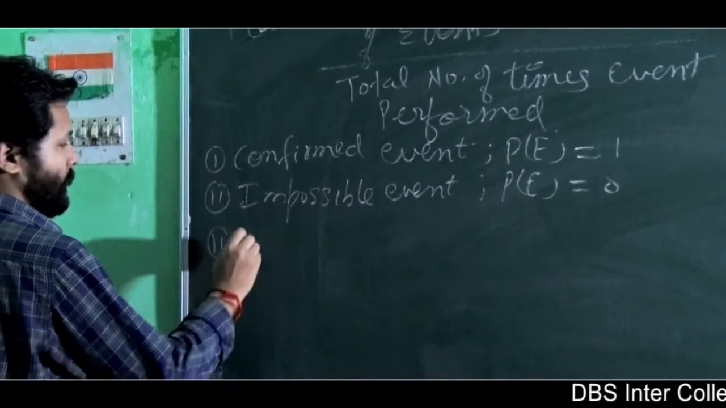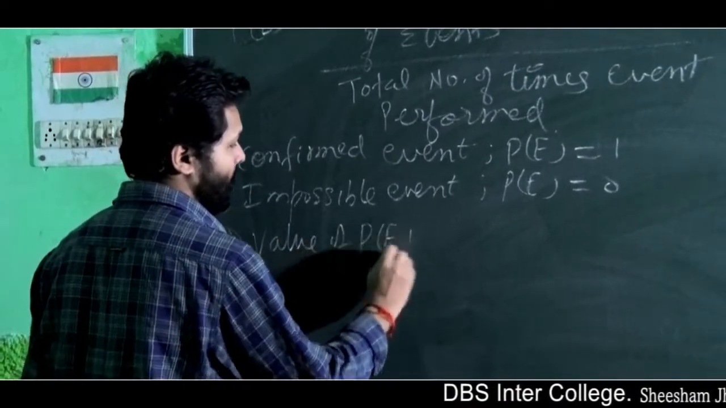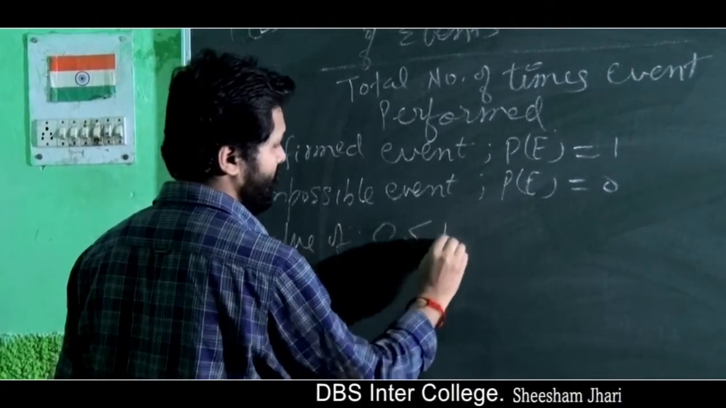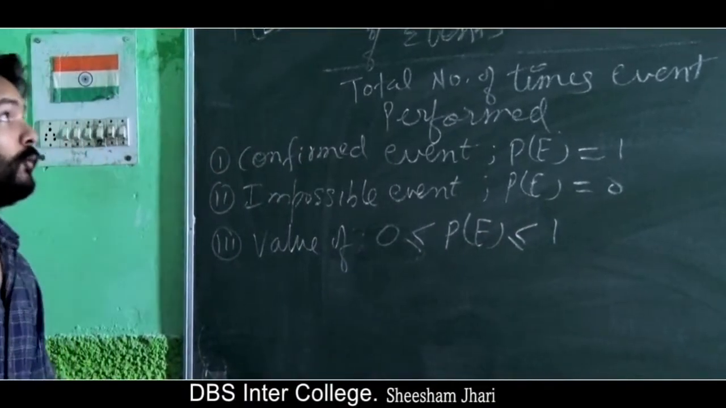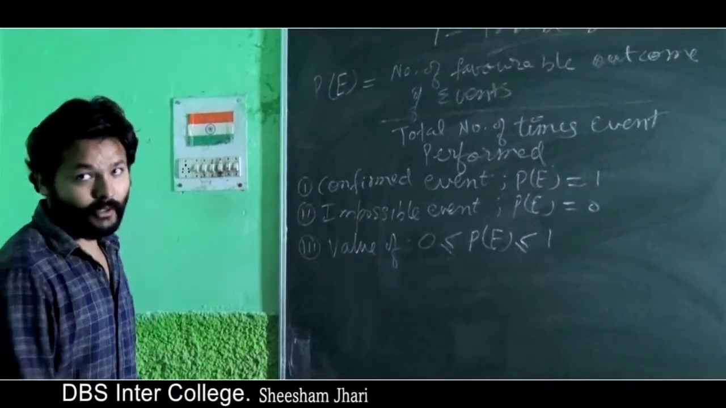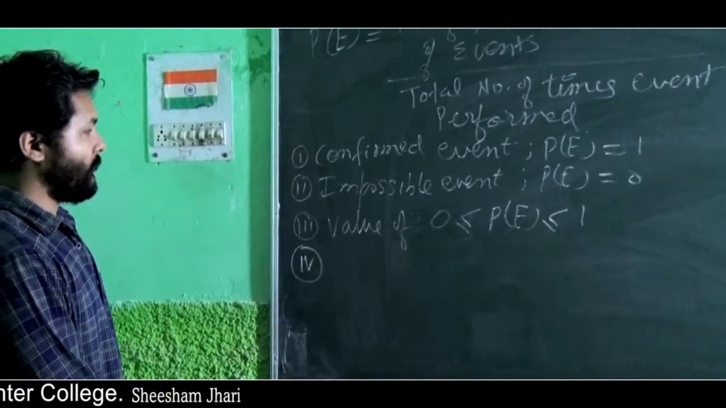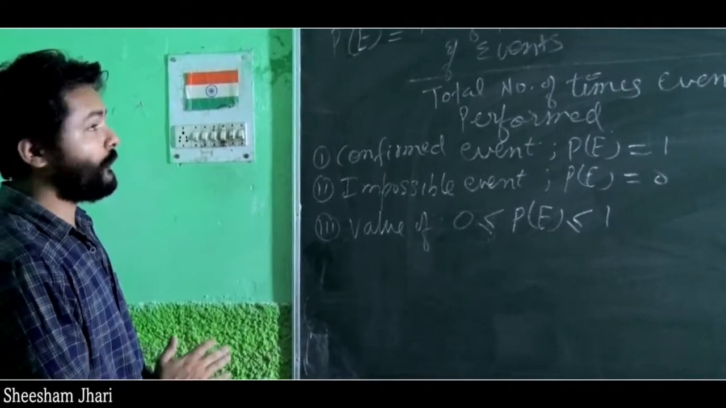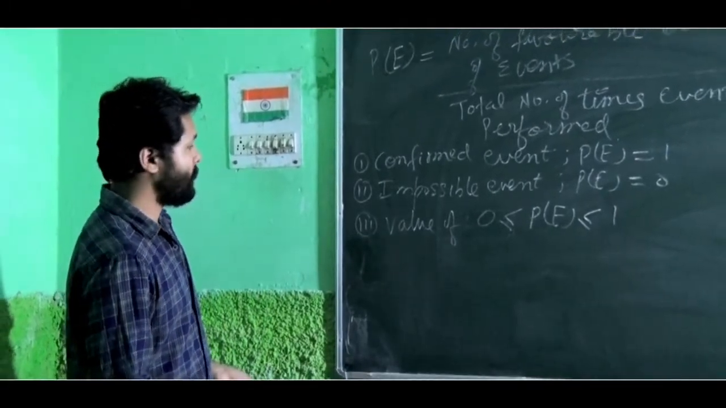Number 3, the value of probability is always between 0 and 1. So while solving probability questions, your answer should always be between 0 and 1. These 3 points should be noted. Next, we are going to show you some general questions.